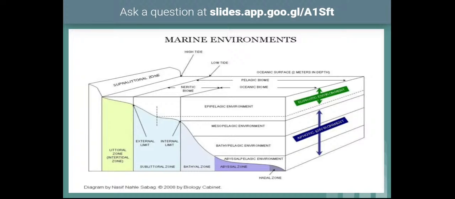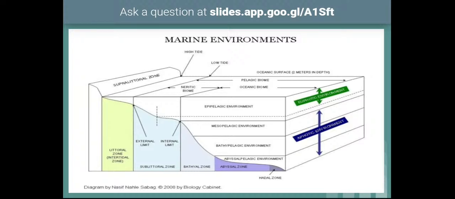In this pelagic zone, it can be classified into several horizontal layers. The top one will be the epipelagic zone, the middle one the mesopelagic zone, below that the bathypelagic zone, and below that the abyssal pelagic zone. So these are the different zonations present in the marine waters.